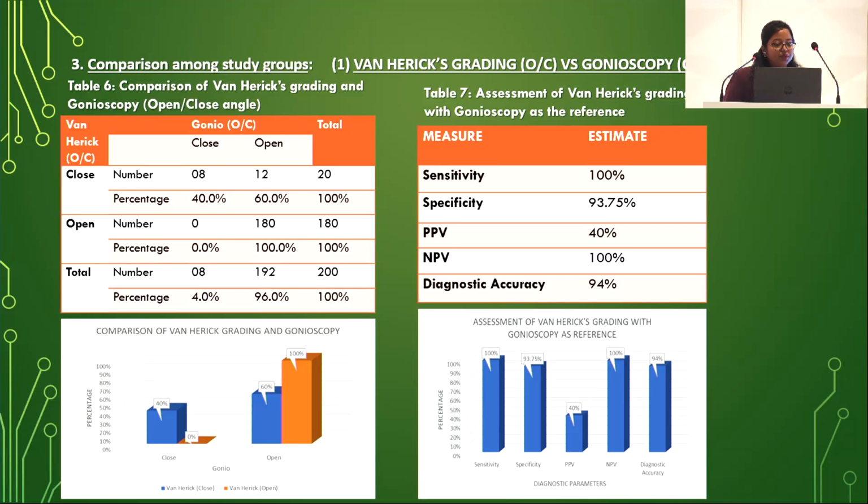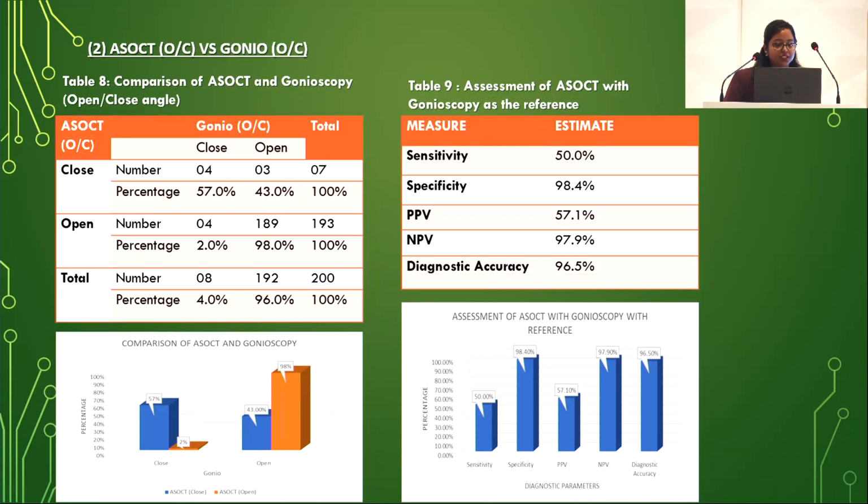Comparing Van Herrick's with gonioscopy, out of 20 closed angles, we found 12 eyes with open angle and 8 eyes with closed angle. And out of 180, all were having open angle. This gave the sensitivity of 100%, specificity of 93.75%, positive predictive value of 40% and negative predictive value of 100%, giving a diagnostic accuracy of 94%.